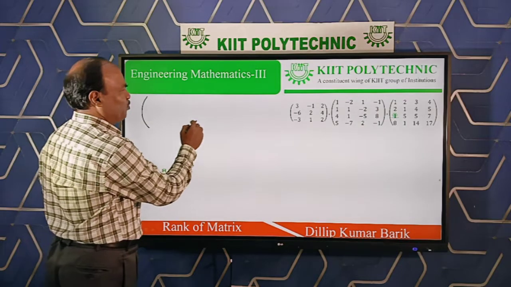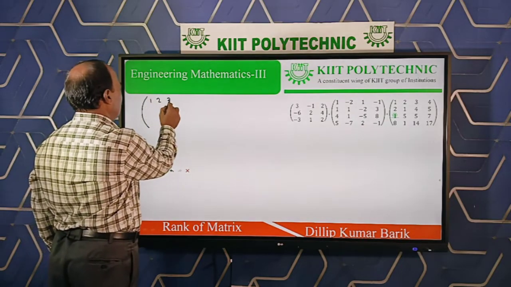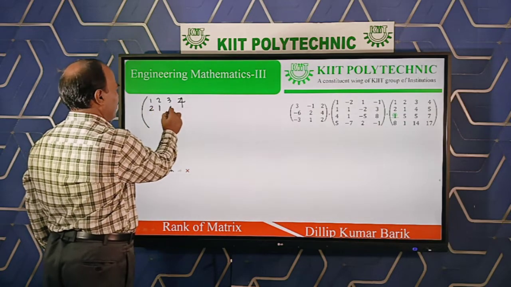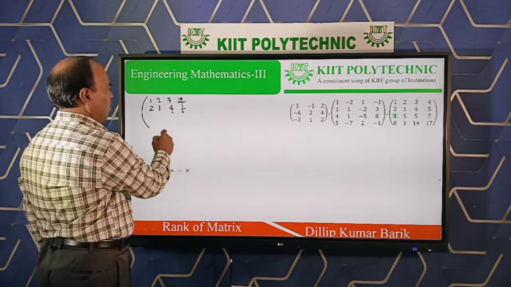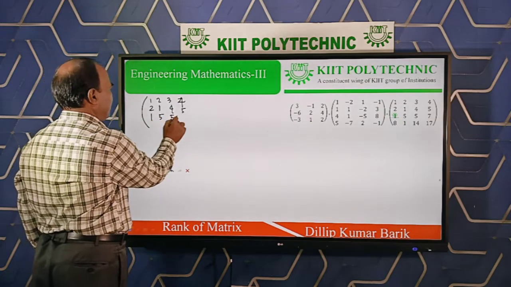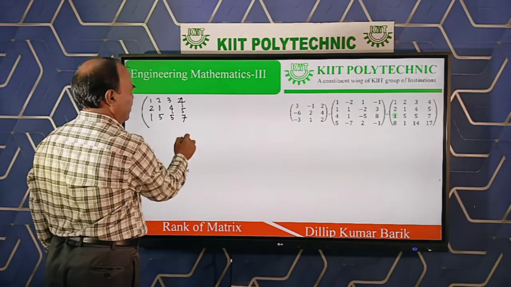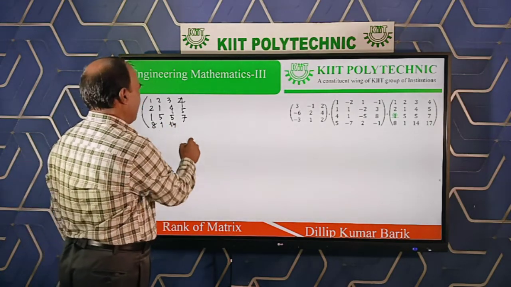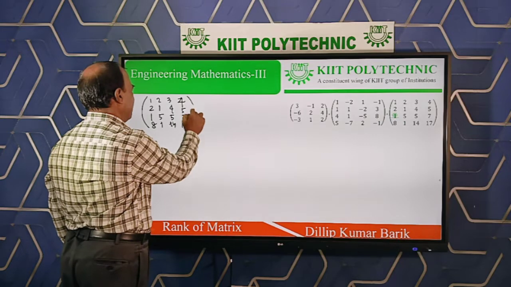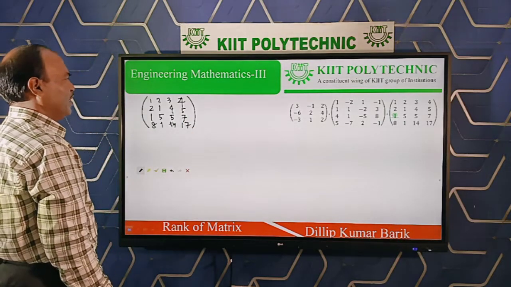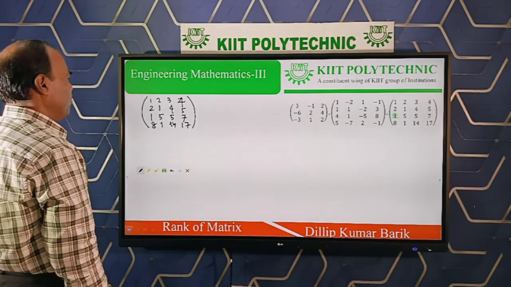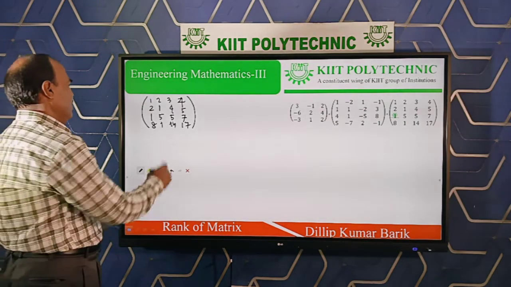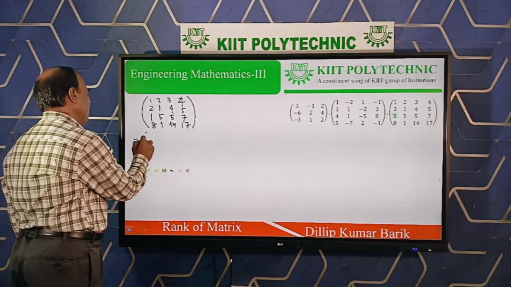The elements are very simple: 1, 2, 3, 4, 2, 1, 4, 5, 1, 5, 5, 7, 8, 1, 14 and 17. Check again your question: 1, 2, 3, 4, 2, 1, 4, 5, 1, 5, 5, 7, 8, 1, 14, 17. Let us again convert this one to upper triangular matrix.